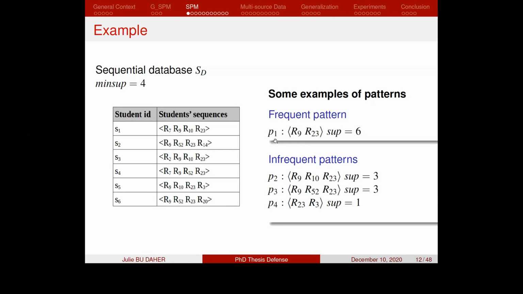Usually in a sequential database, we can only detect the frequent patterns. However, if we consider detecting also the infrequent ones, an example of an infrequent pattern that could be obtained is R9, R10, R23, which occurs 3 times in this database. Another example is R23, R3, which occurs only once in this sequential database.